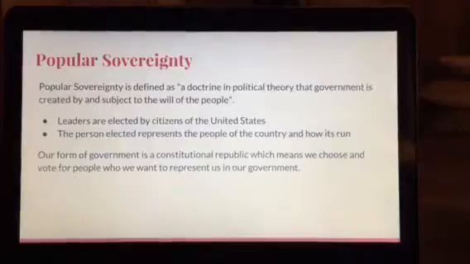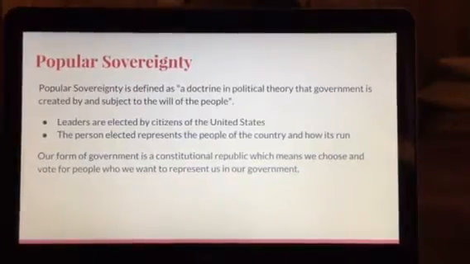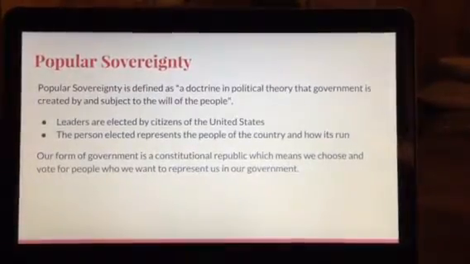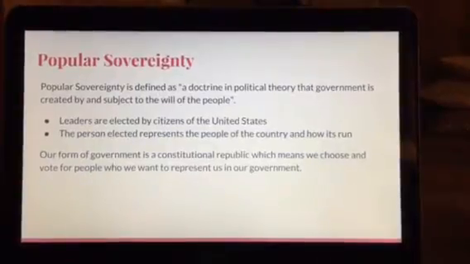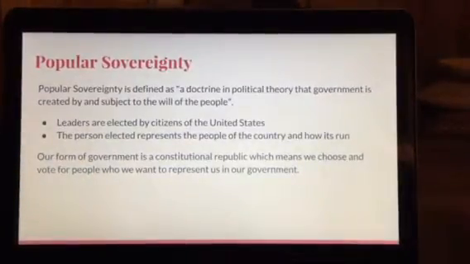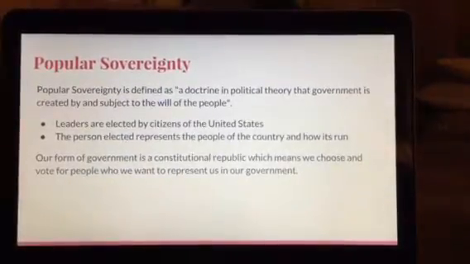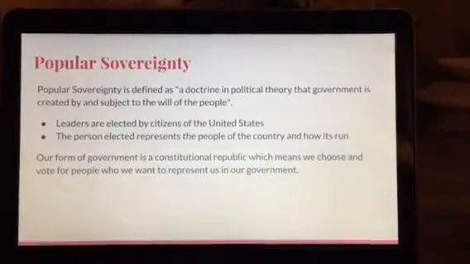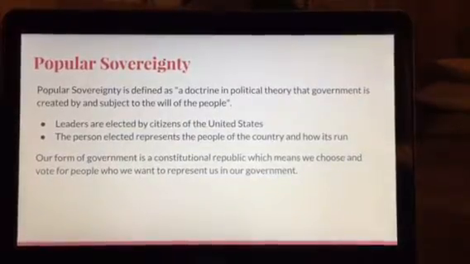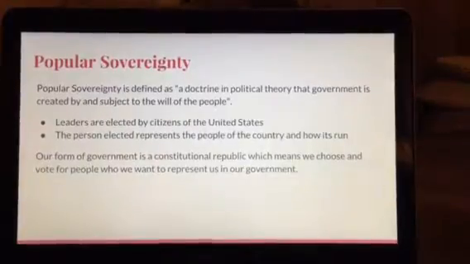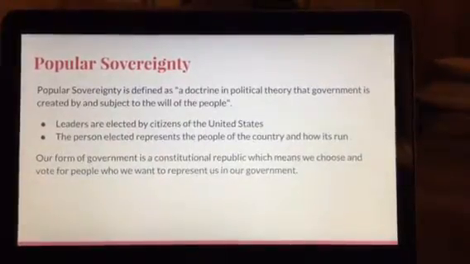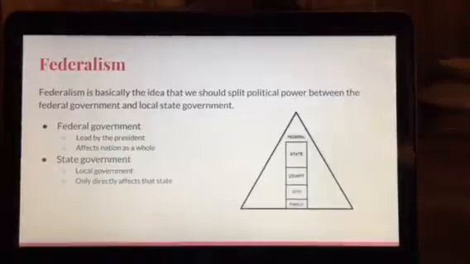The next principle is popular sovereignty. Popular sovereignty is defined as a doctrine in political theory that government is created by and subject to the will of the people. This is where leaders are elected by citizens of the United States, and the person elected represents the people of the country and how it's run. Our form of government is a constitutional republic, which means that we choose and vote for the people who we want to represent us in our government.